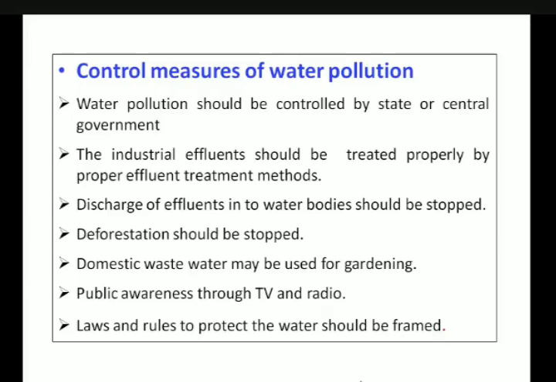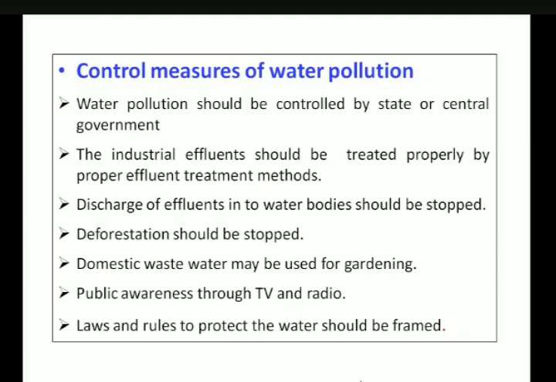Now you should think about controlling this water pollution, because we know its effects. You can take some simple steps. Industries need to treat their wastewater properly.